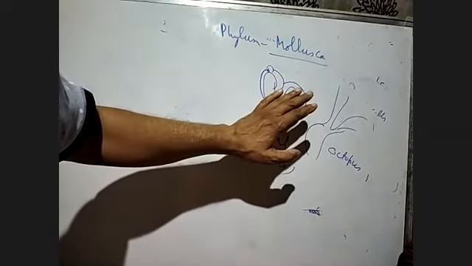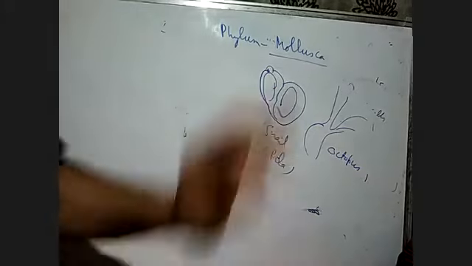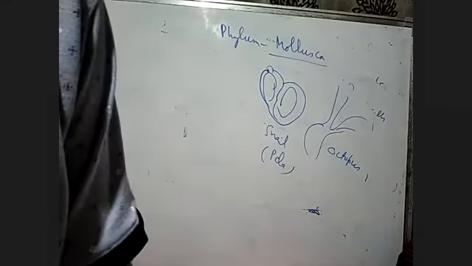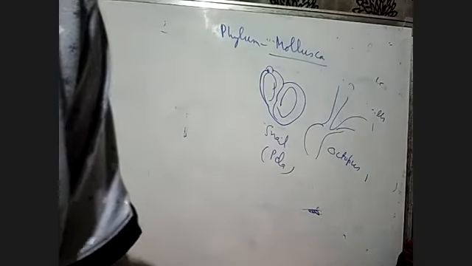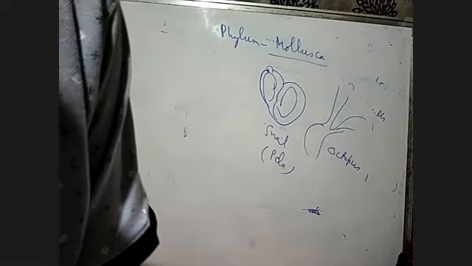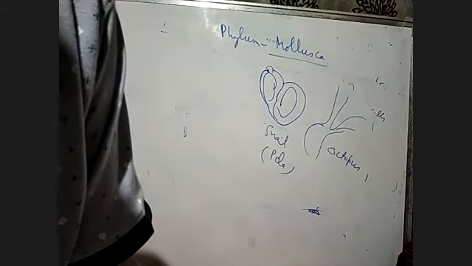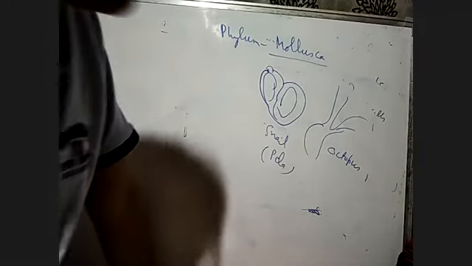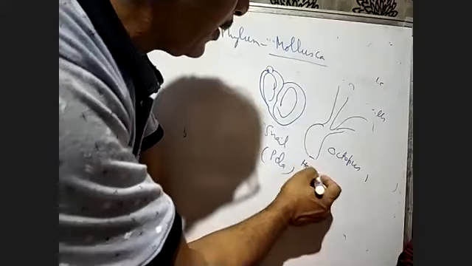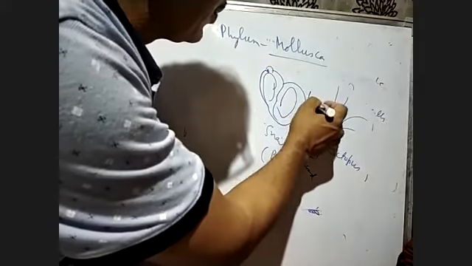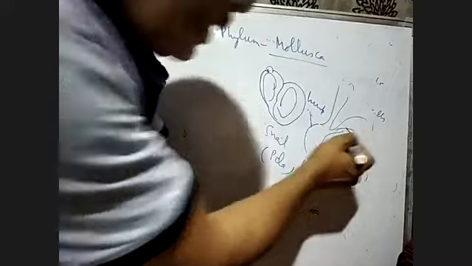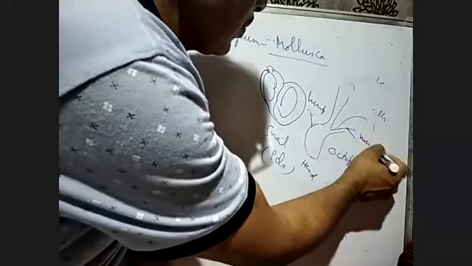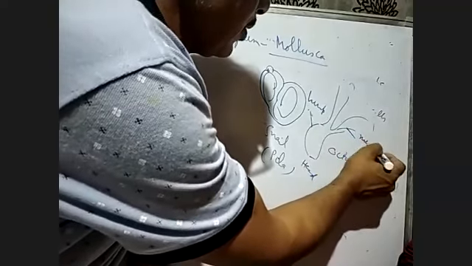Okay, mollusca, the body is covered by a calcareous shell and is unsegmented with a distinct head. There are no segments, no division of the body, but they have the head, they have the muscular foot and visceral hump. Suppose here they have the head, this is the hump, visceral hump, and this is called the muscular foot.